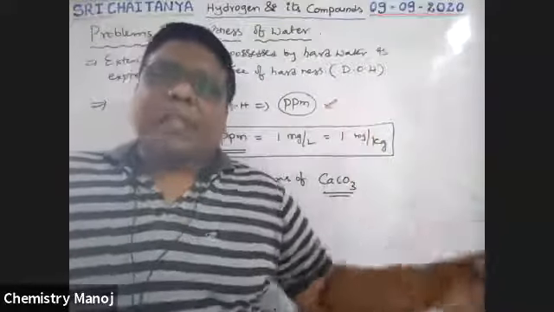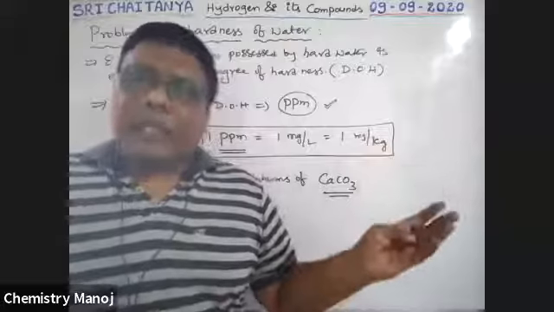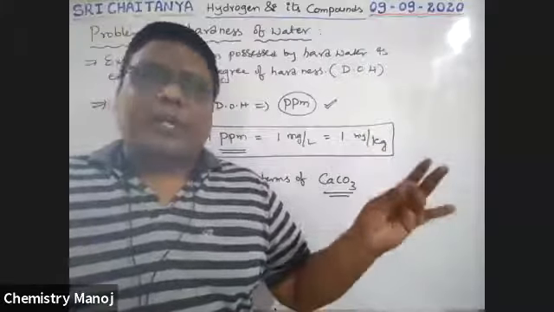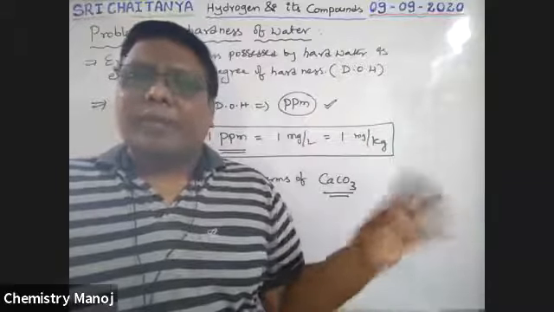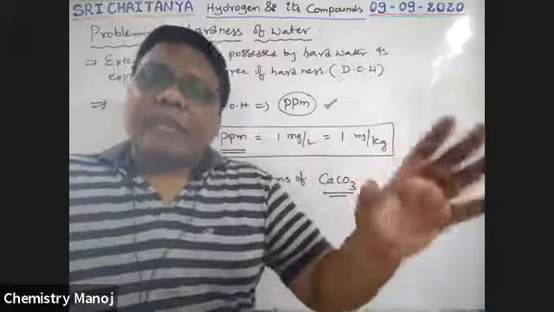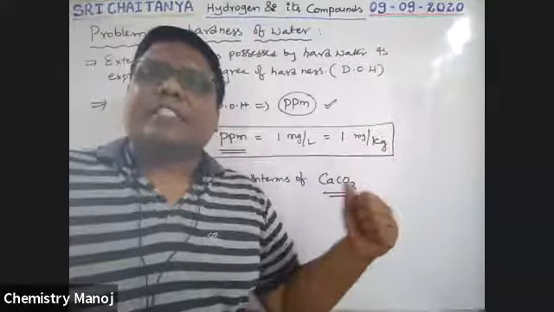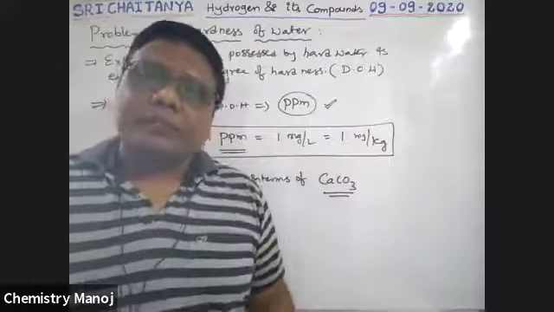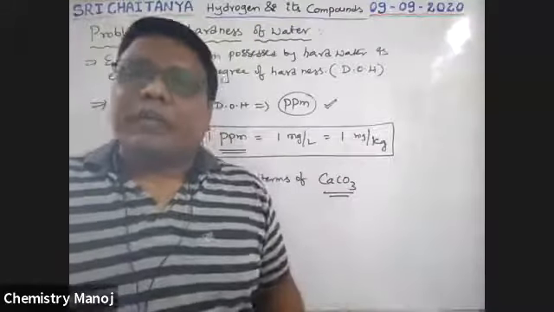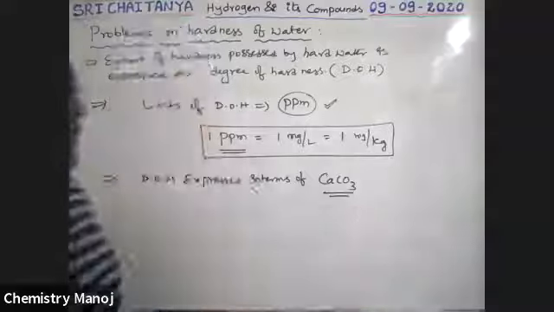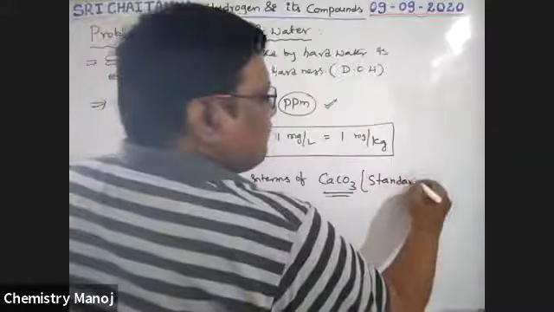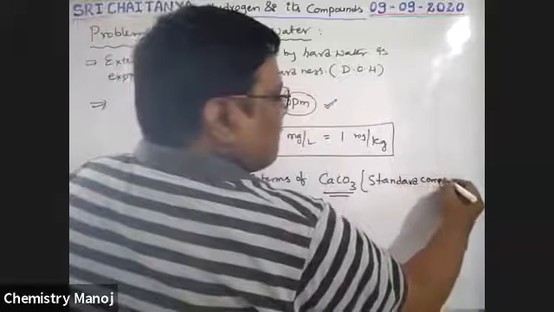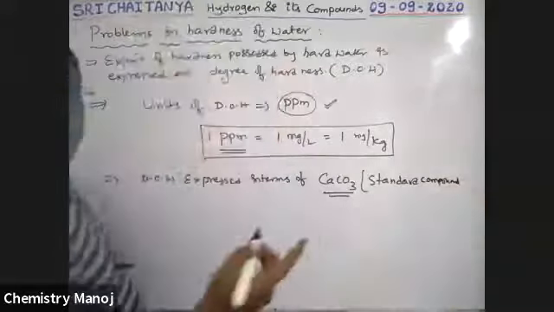Whatever the chemical available, that is calcium bicarbonate, magnesium bicarbonate, calcium chloride, magnesium chloride, calcium sulfate, magnesium sulfate, the equivalent quantity in terms of CaCO3 is taken as the degree of hardness. So that's why CaCO3 is taken as the standard compound to calculate degree of hardness.